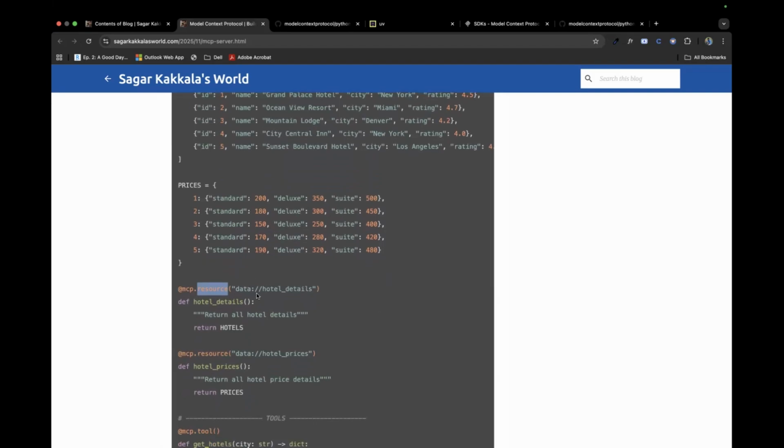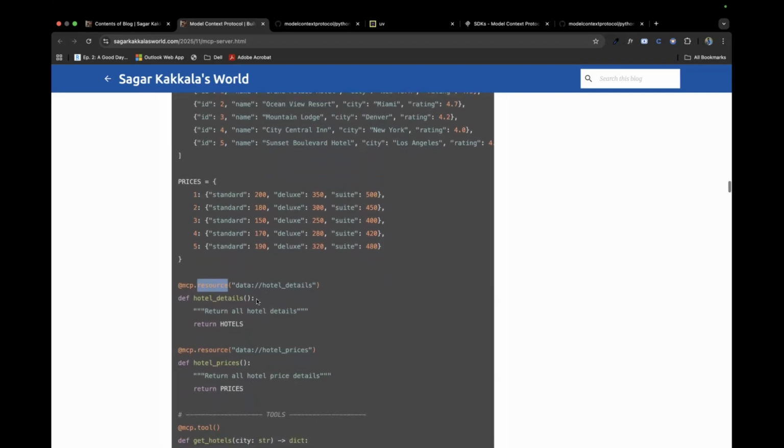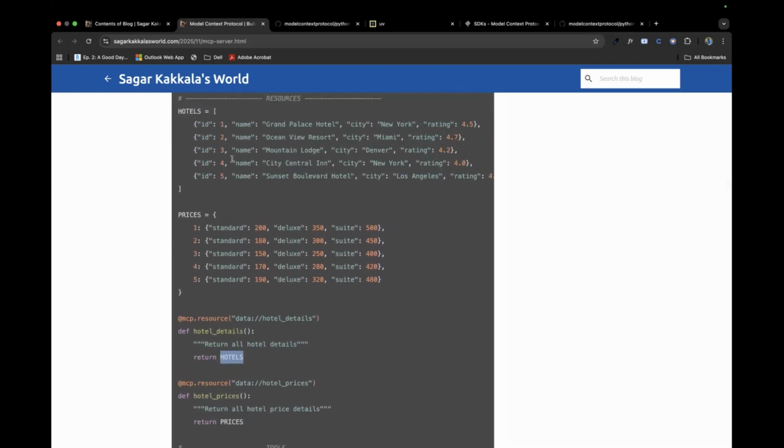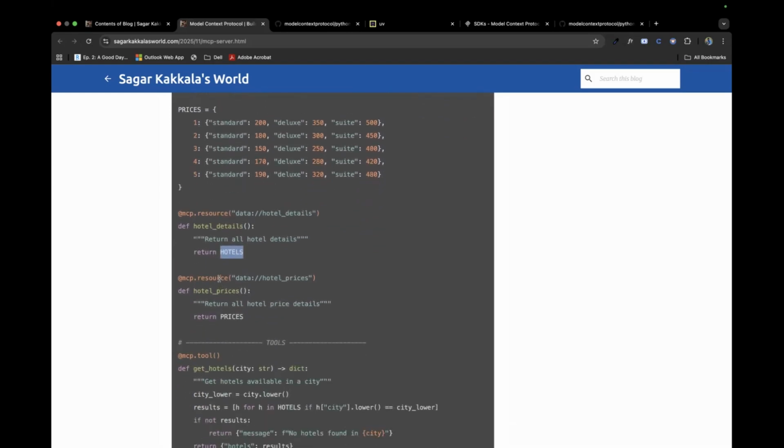So for data, we are asking the MCP resource to read the hotel details, with a function that returns hotels. It will return all the data here. In the same way, I'm specifying a resource that returns prices.